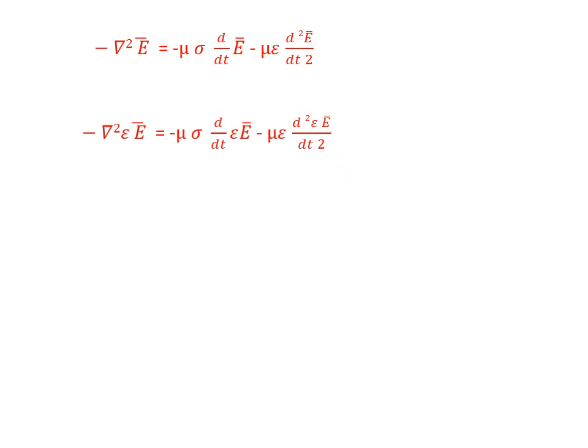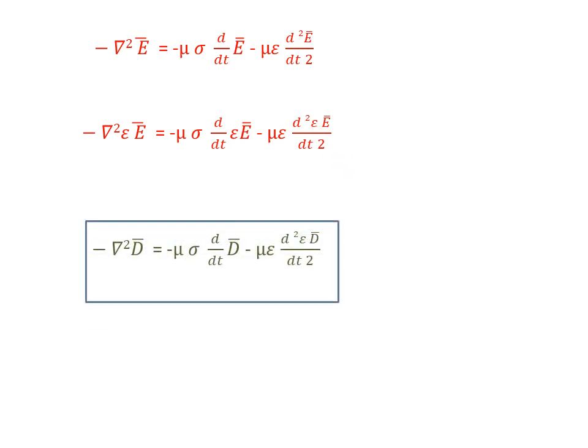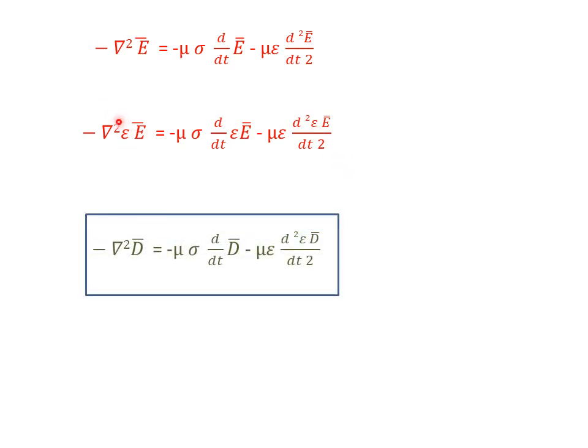So we know the relation D equal to epsilon E vector. So simply replace epsilon E vector with D vector. So now we derived the wave equation for electric flux density also.